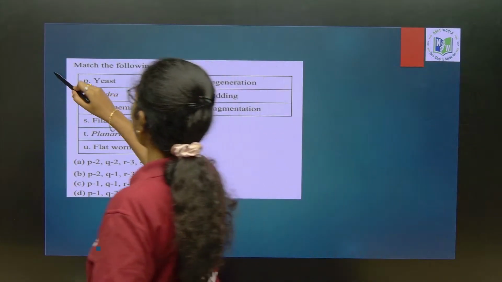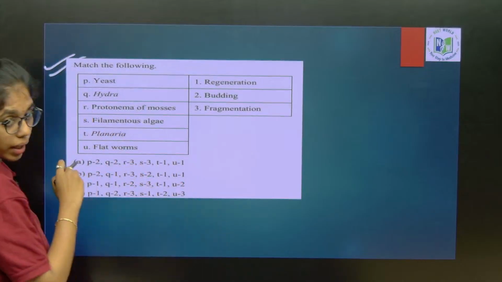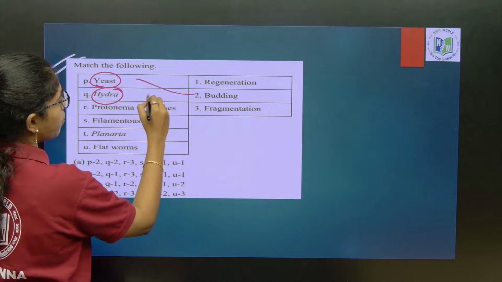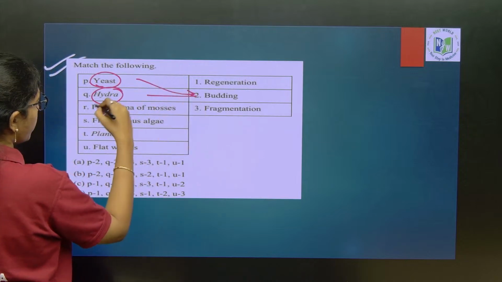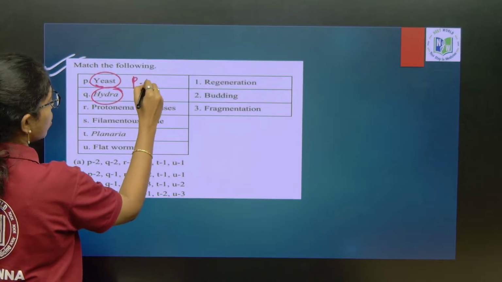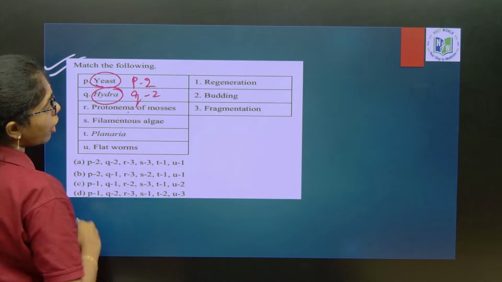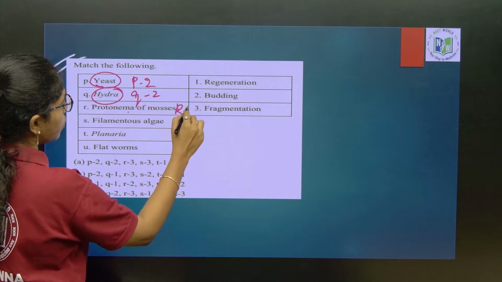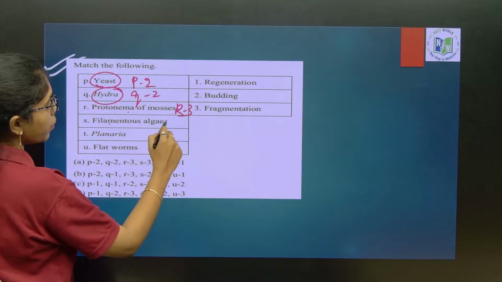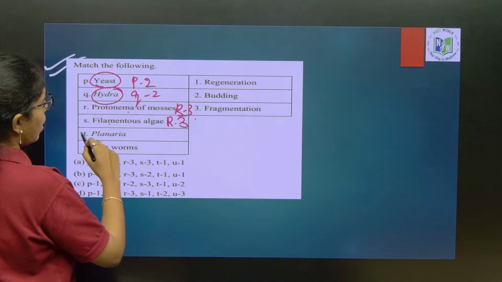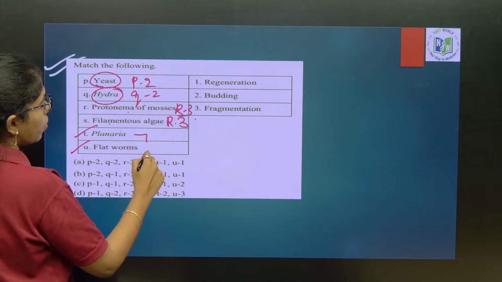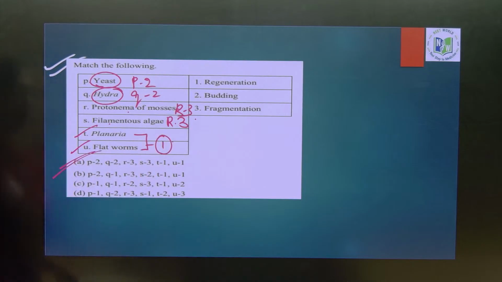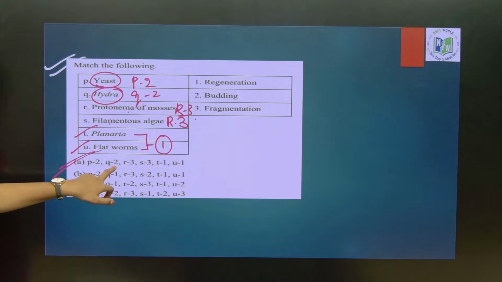look at here, match the following type of questions. Okay. Yeast and hydra, budding. Yes, they will reproduce by budding. So, P is 2, Q 2. Protonema of mosses will reproduce by what? Fragmentation. R will be 3. Filamentous algae also reproduce by fragmentation. Planaria and flatworms. Regeneration. Yeah, regeneration, that is option 1. So, here you see option A, right, matched.